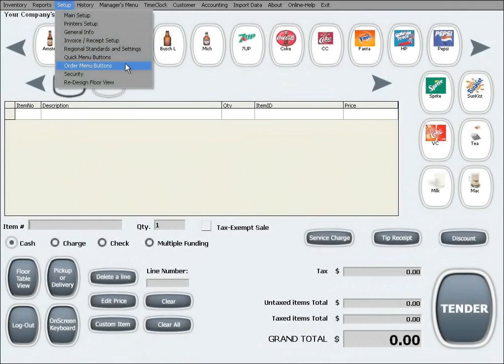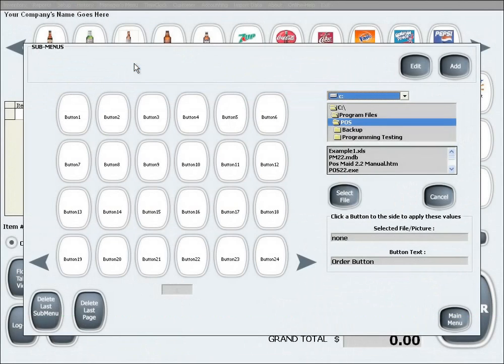The next setup menu is the order menu buttons. The order menu buttons are very similar to the quick menu buttons. The difference between them is the fact that the quick menu buttons are used on the main screen for quick sales and can only be viewed 17 buttons at a time due to the many other elements on the main